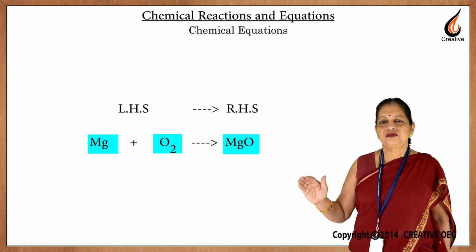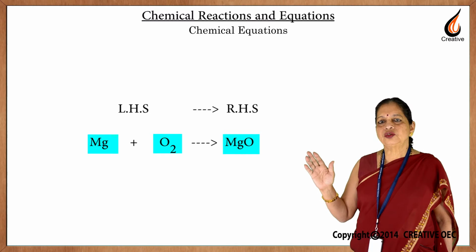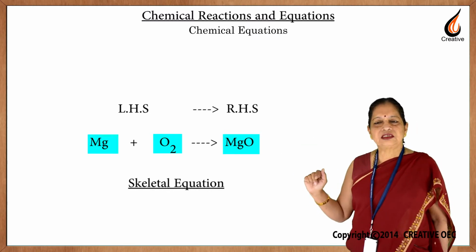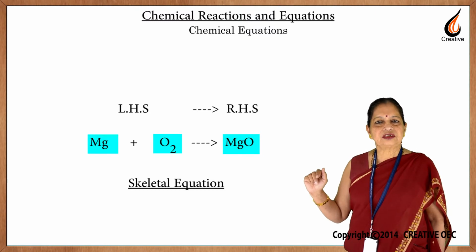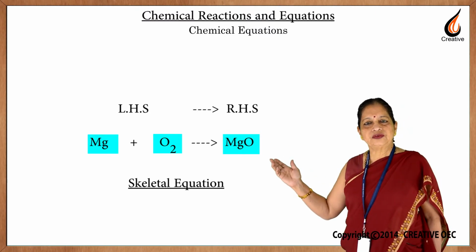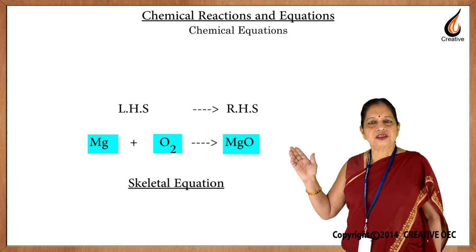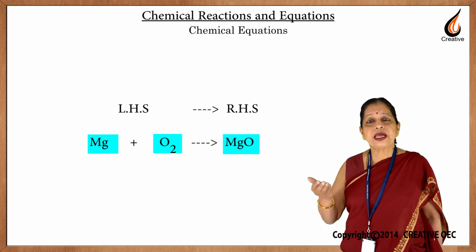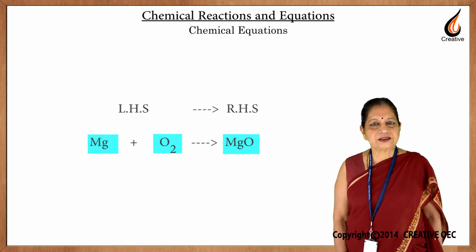A reaction which is not balanced is known as a skeletal equation. This is a skeletal equation: Mg plus O2 gives MgO. It is not balanced. How do we balance it and why do we need to balance it?